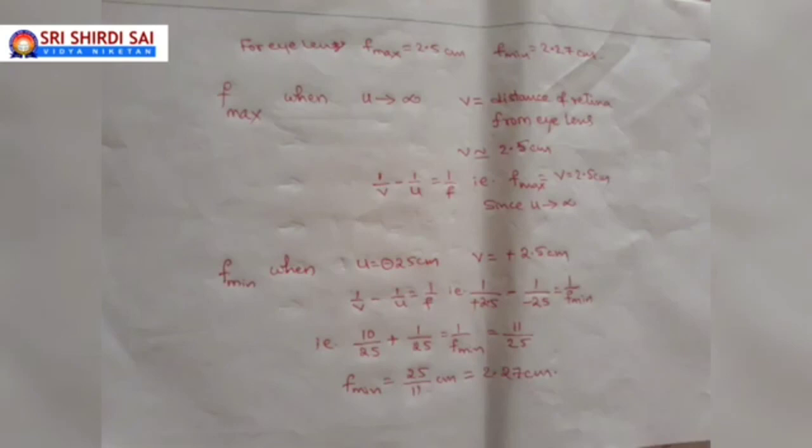But in both cases, the distance of the image will be the distance from the eye lens to the retina, which is about 2.5 centimeters. So you can see the calculation for finding the maximum focal length and the minimum focal length of the eye lens. So this is all for this class. In the next class, we will get back to the concepts of defects of vision.